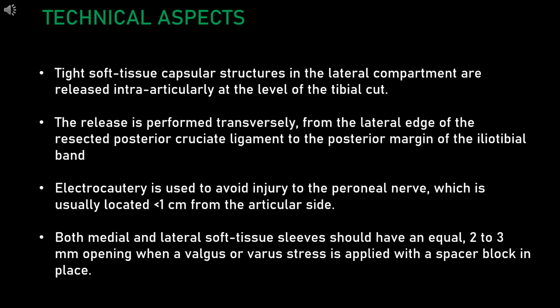Tight soft tissue capsular structures in the lateral compartment are released intra-articularly at the level of the tibial cut. The release is performed transversely from the lateral edge of the resected posterior cruciate ligament to the posterior margin of the iliotibial band. Electrocautery is used to avoid injury to the peroneal nerve, which is usually located 1 cm from the articular side. Both medial and lateral soft tissue sleeves should have an equal 2 to 3 millimeter opening when valgus or varus stress is applied with a spacer block in place.